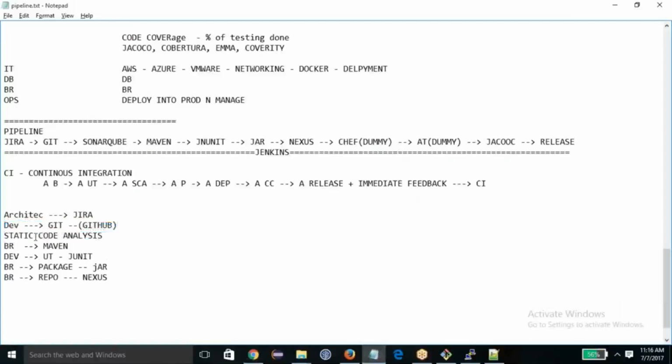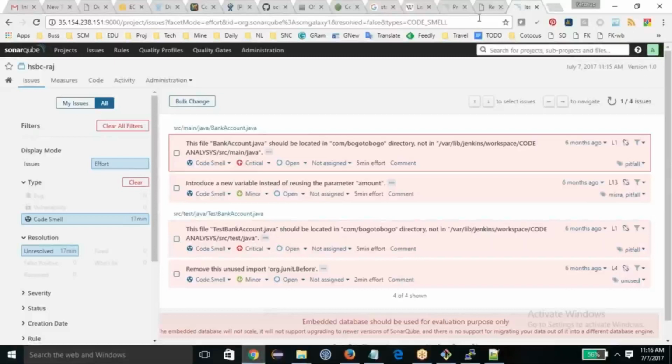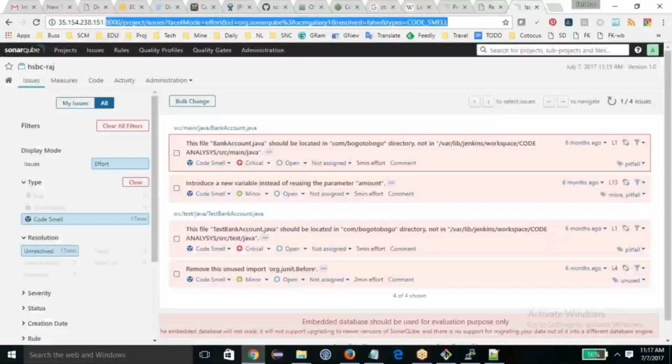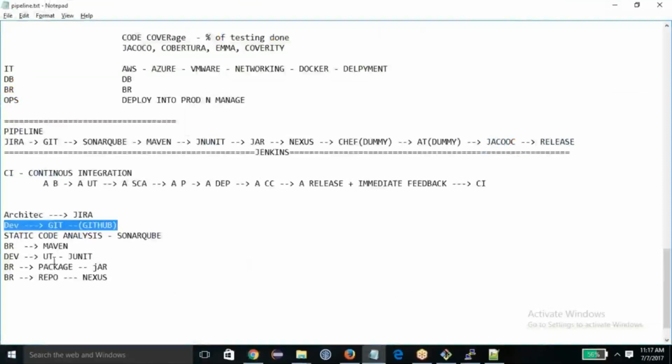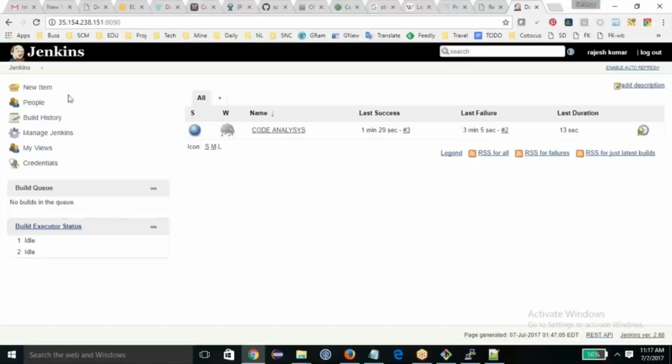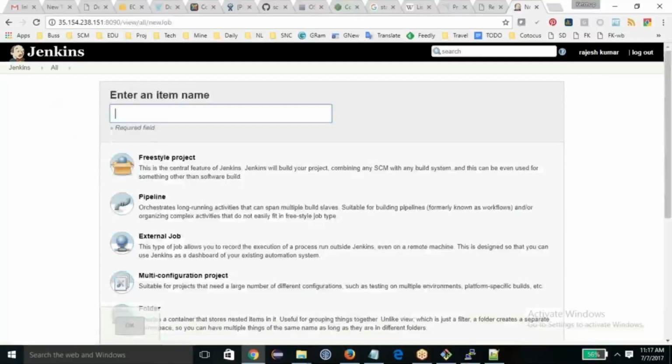Static code analysis through the SonarQube server. Remember, SonarQube is a static code, a code quality management tool. Analysis is done by PMD, Checkstyle, FindBugs, and many other rules, which you have in SonarQube itself. Now, one task is done. I could check out the source code from Jenkins, and then do the static code analysis. Now, next is build. How can you do the build? Let's do that. Compile.